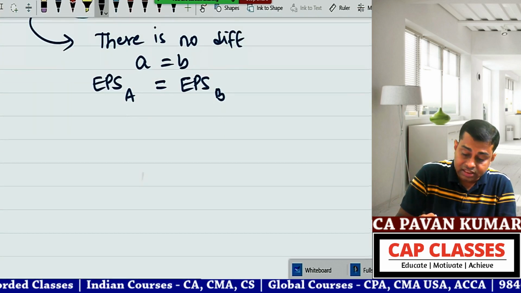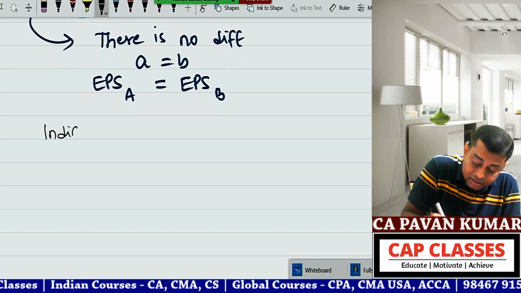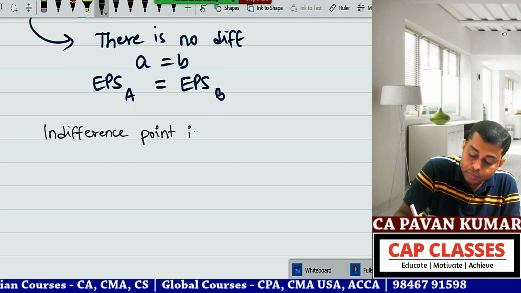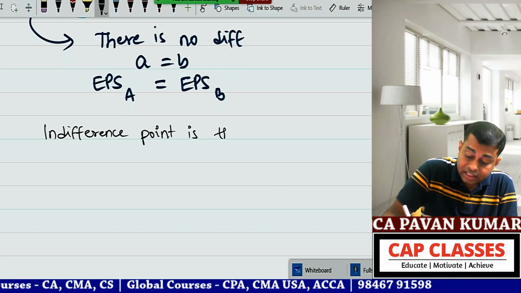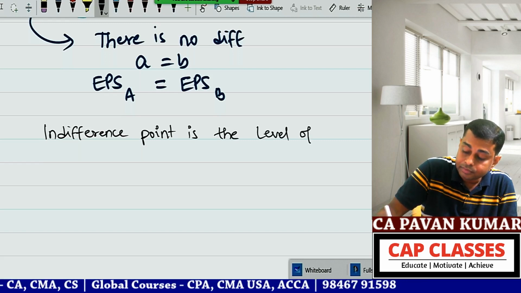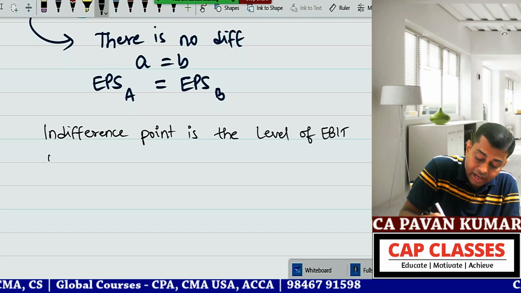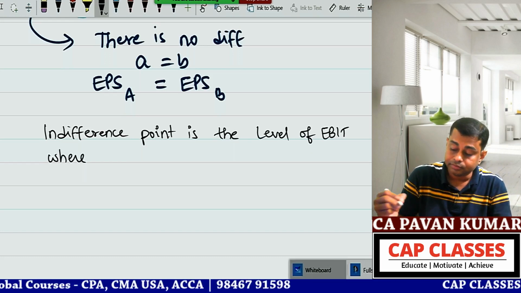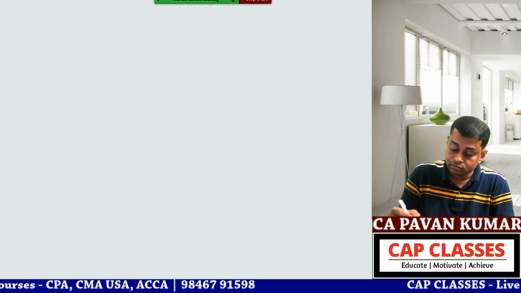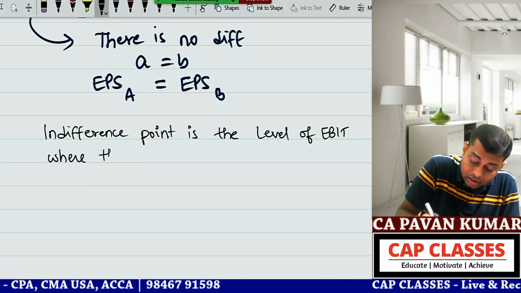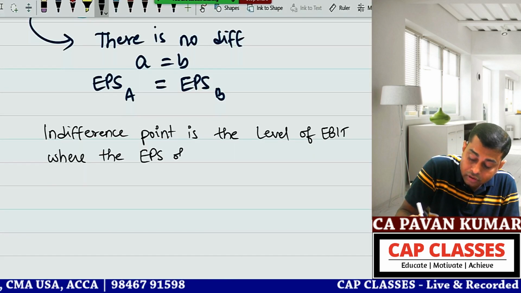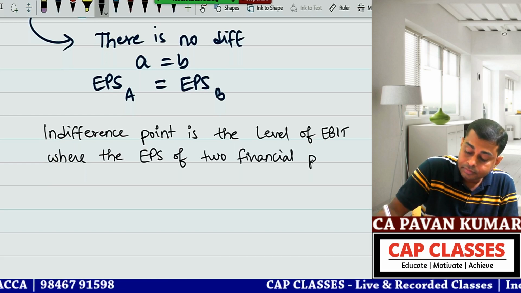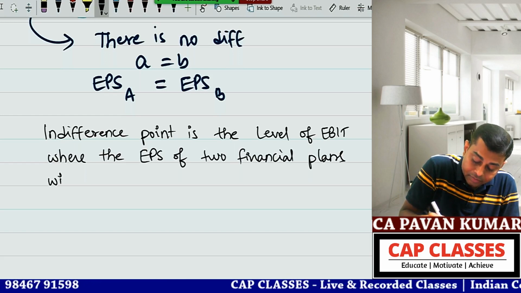So write it down like this: indifference point is the level of EBIT where the EPS of two financial plans will be the same.